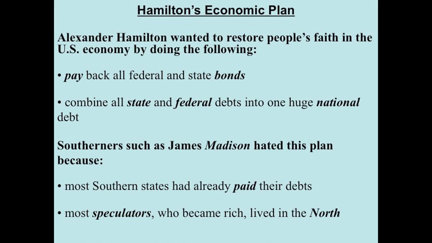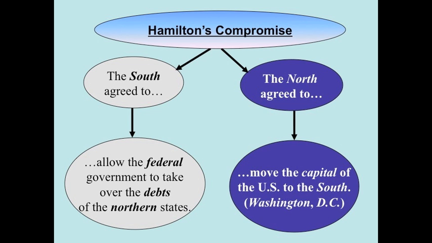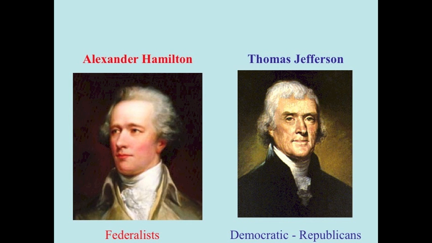Pay back all federal and state bonds, and take the national and state debt and combine it all into one huge national debt. Southerners such as James Madison, the father of the Constitution, hated this plan because the southern states did not want to be responsible for northern debt. So a compromise was reached. The South agreed to allow the federal government to take over the debts of the northern states, and the North agreed to move the capital to the South, Washington, D.C.